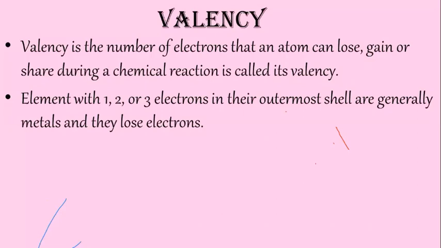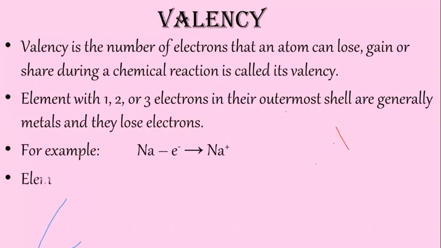If the atom is having 1, 2, or 3 valence electrons in the outermost shell, then they generally lose electrons because they are metals. For example, sodium can lose electron. It is having 1 valence electron, so it can lose 1 electron to give Na+.